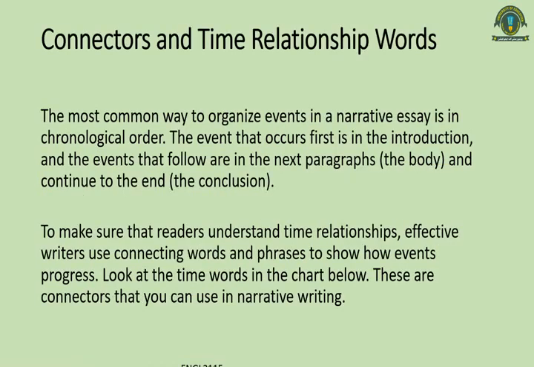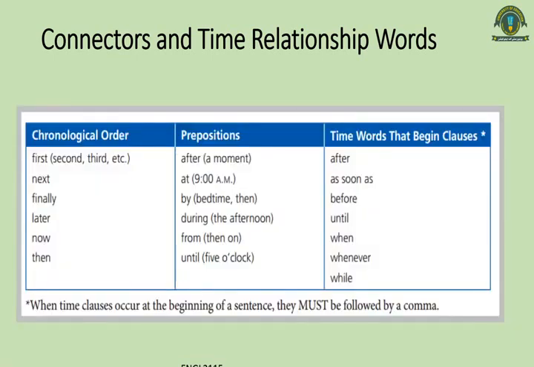Now we are going to see some time words and connectors which are helpful in writing a narrative essay. We can use words like first, next, finally, later. We can start our paragraphs with these, since in narration we are telling about some event or experience that happened in the past. And this thing marked with the star is important: when time clauses occur at the beginning of a sentence, they must be followed by a comma.